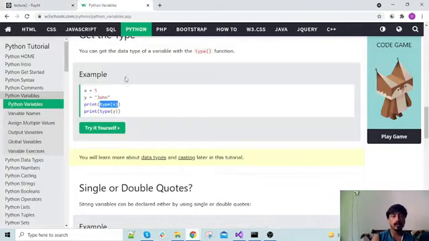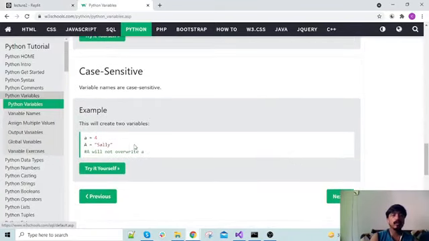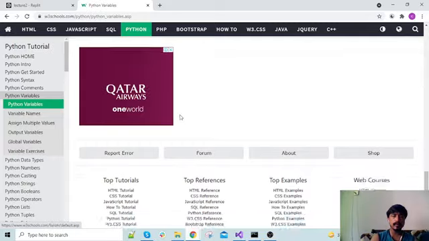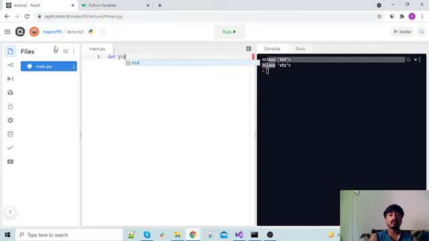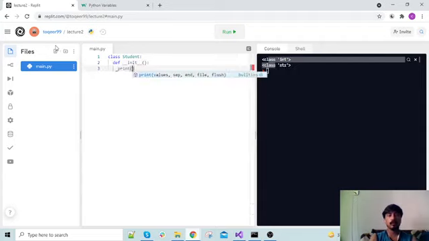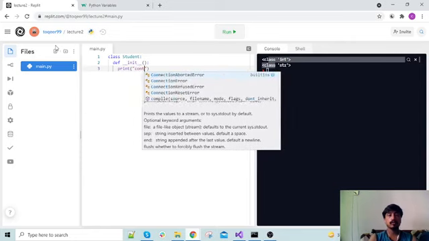Further they will be handling many types of data types. We can create custom data types as well, like class student. We can define init. This is not your concern for now, just showing you a tutorial.